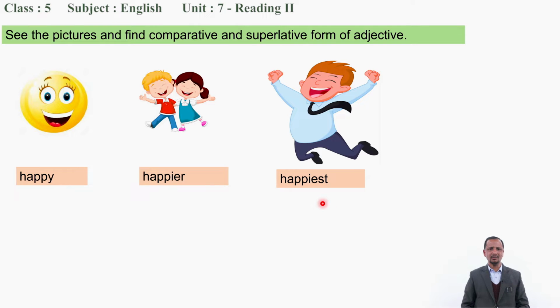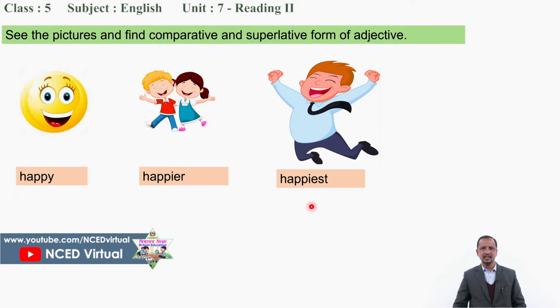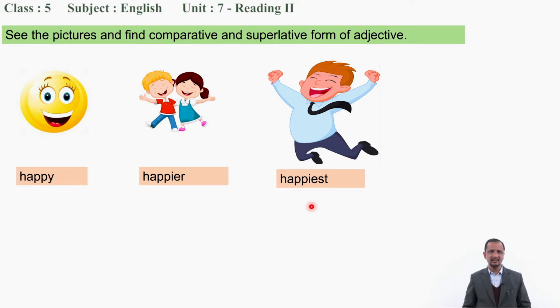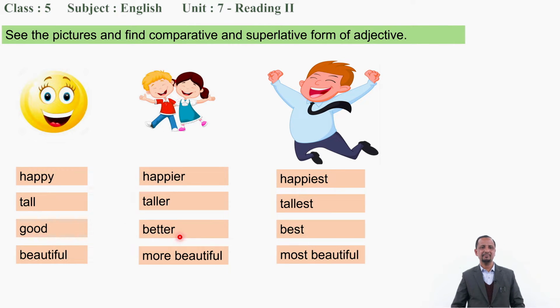Now, which one is the adjective, comparative, and superlative, please? Could you see it? Could you tell me, please? Well, here you can see the adjective, comparative, and superlative: tall, taller, tallest; good, better, best; beautiful, more beautiful, most beautiful.